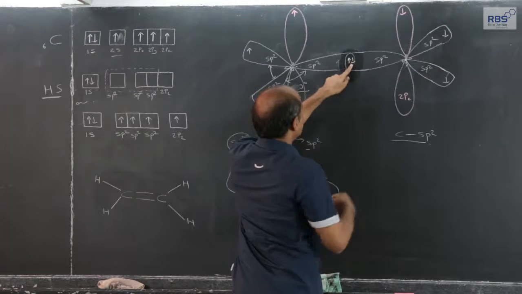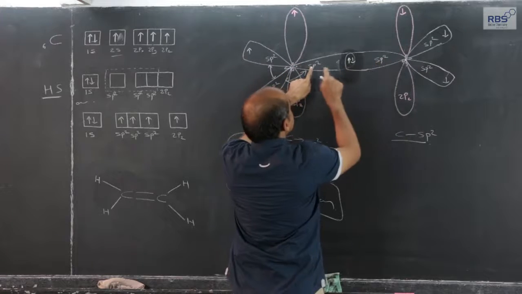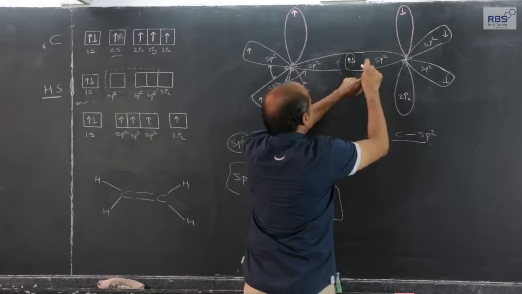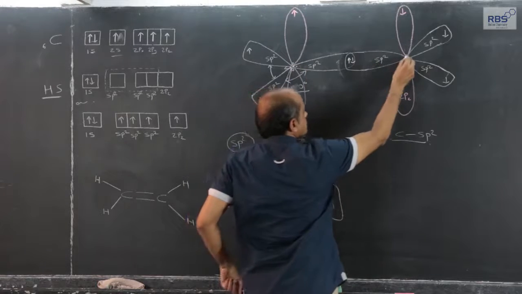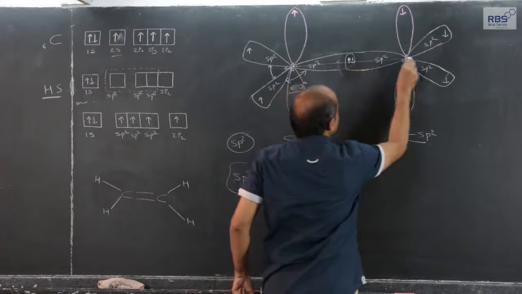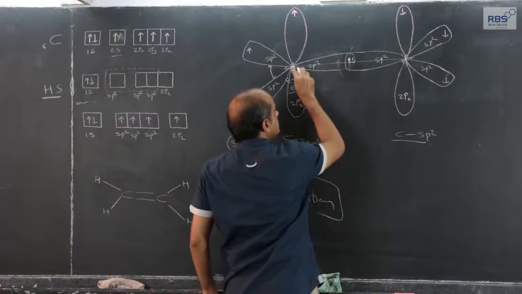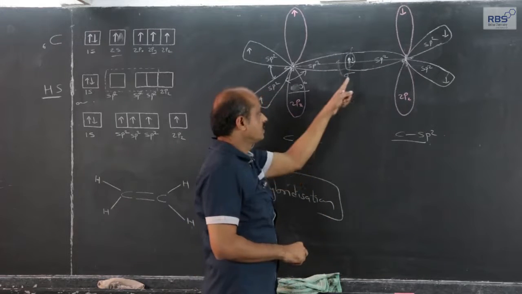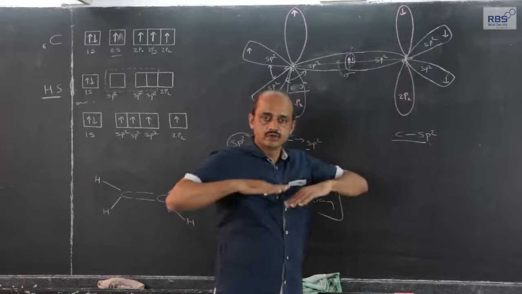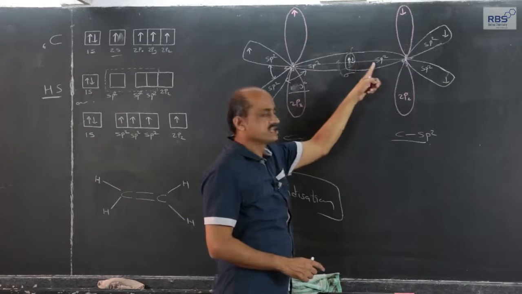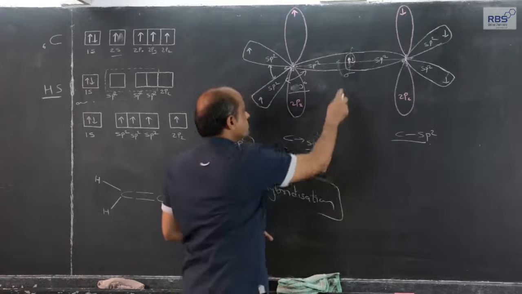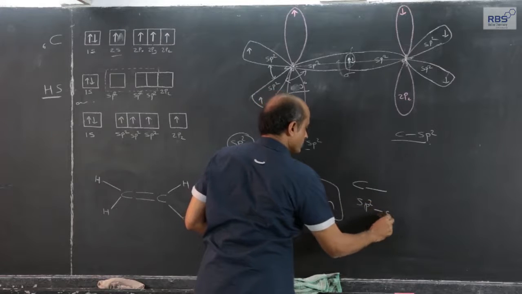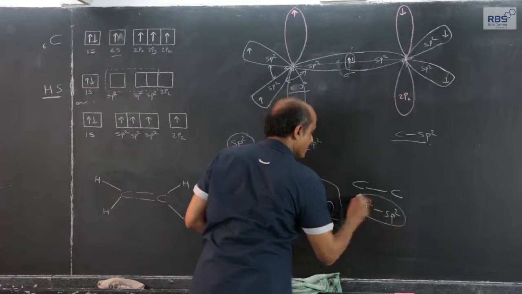This sharing of electron pair has taken place between the sp2 hybrid orbital of one carbon atom and the sp2 hybrid orbital of another carbon atom. Nucleus of carbon, line joining the two nuclei, electron density is in between the line joining the two nuclei. So, this is a sigma covalent bond, formed by coaxial overlapping of two sp2 hybrid orbitals. So, this sigma covalent bond is formed by sp2 coaxial overlapping.